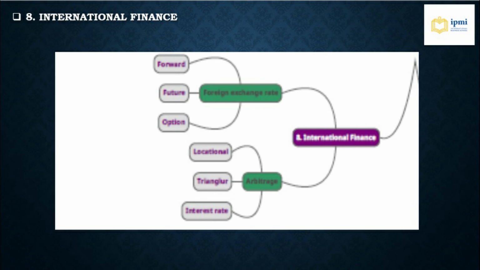Going to section 8, international finance. What is international finance? International finance is the branch of financial economy broadly concerned with monetary and macroeconomic interrelation between two or more countries. So on the international finance, we divide into two: foreign exchange rate and arbitrage. Foreign exchange rate, you can see the forward contract, future contract, and the option. And the arbitrage is locational, triangular, and interest rate.